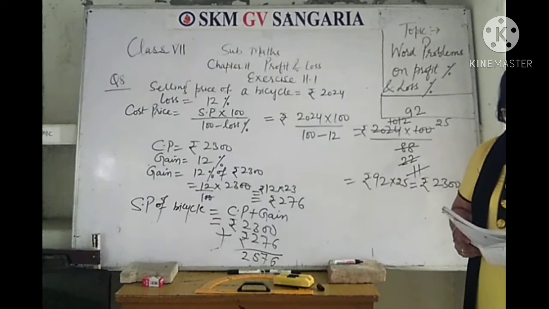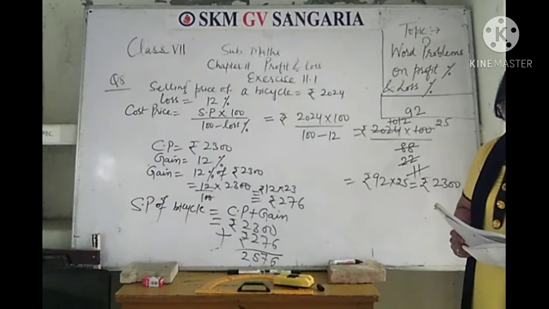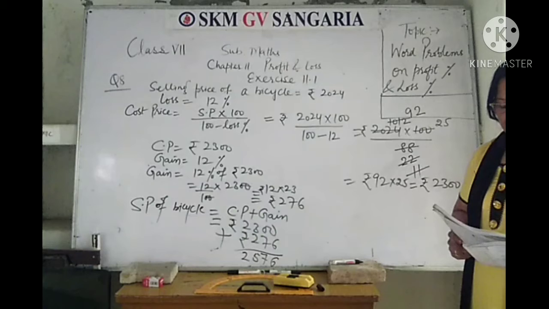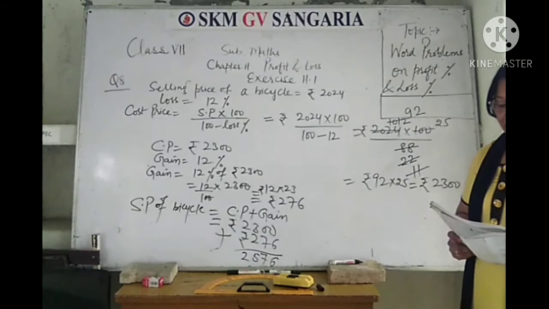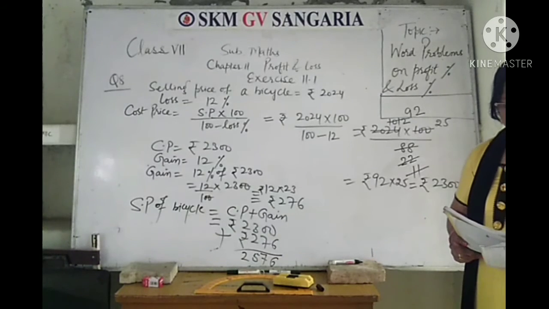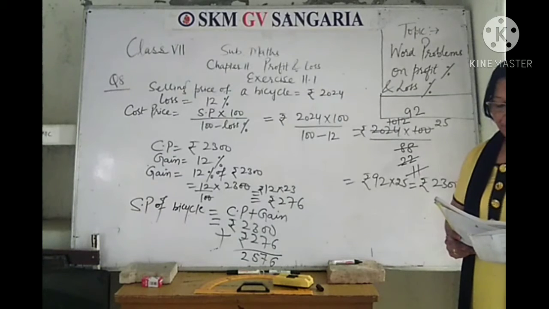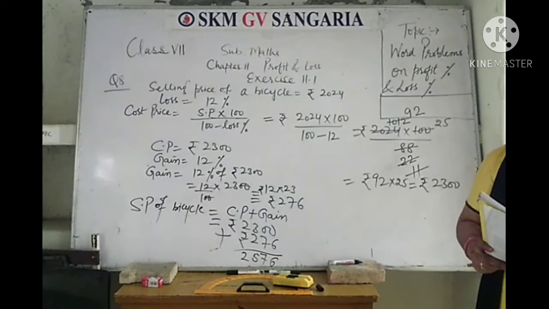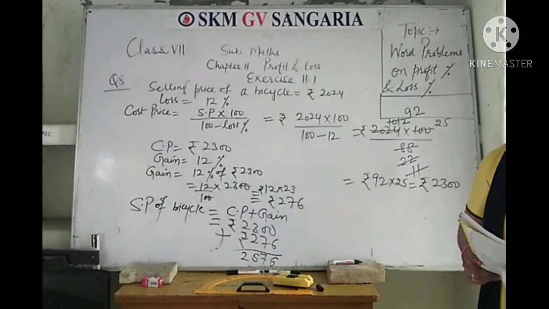Here we are given the selling price of both of the machines, and on selling one machine he gained 20% and on selling the other he lost 20%. So in both the cases we will first of all get the cost price of the machines.